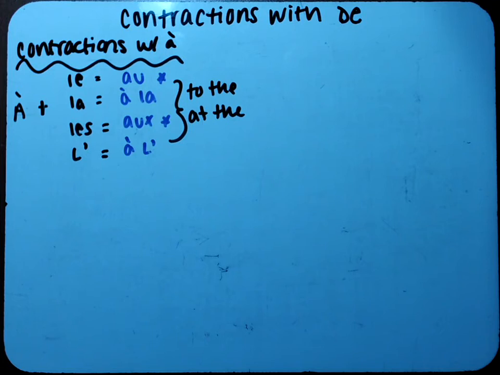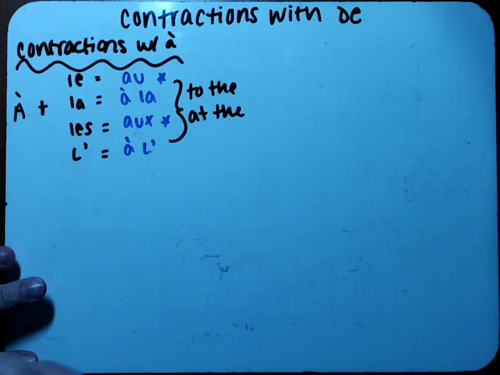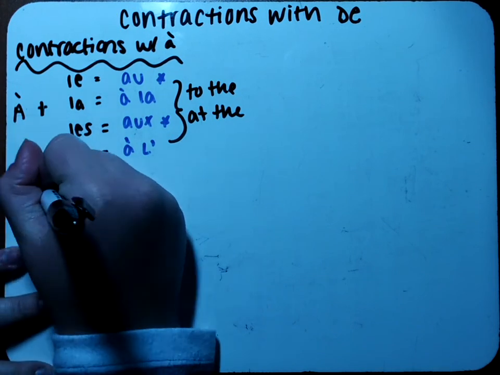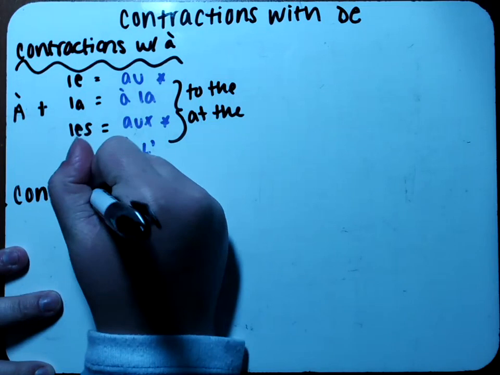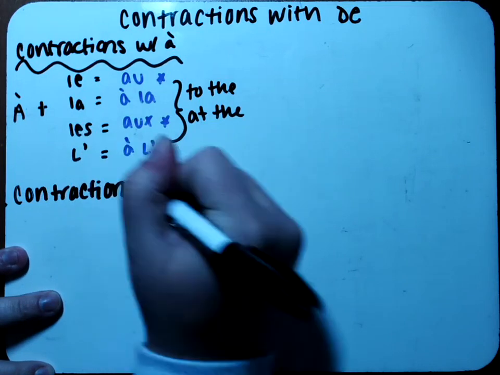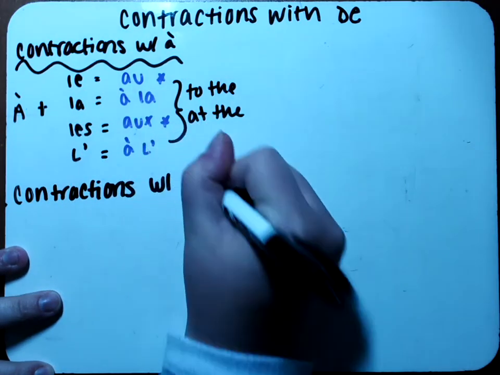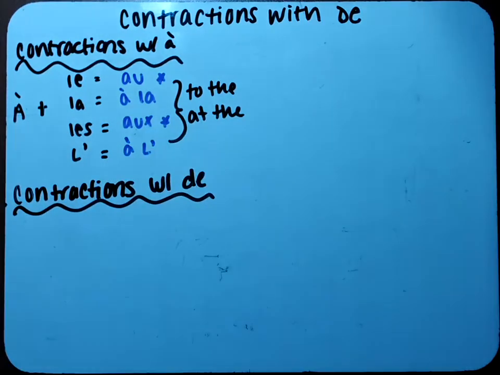Knowing our basis for contractions with à, we're going to jump right into the contractions with de. So I told you it was a little bit of a review, but also a little bit different. The contractions with de have the same basis as the contractions with à, except there's only one difference. Instead of à, we need de. So we have de, but we still need our definite articles. So we're going to put le, la, les, and l'apostrophe again, because we still need a definite article.